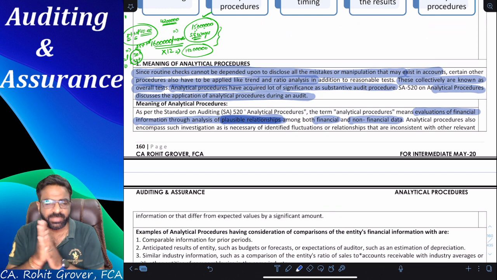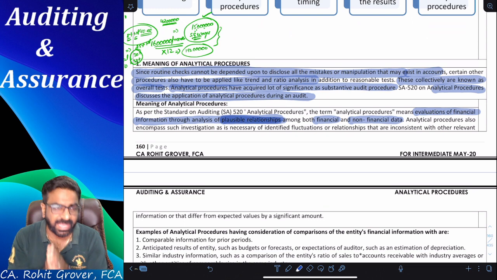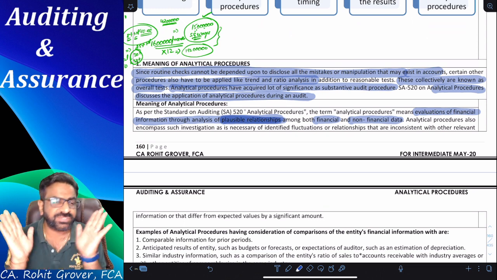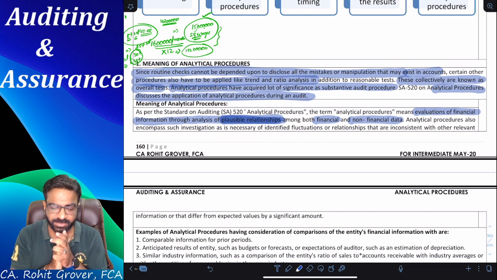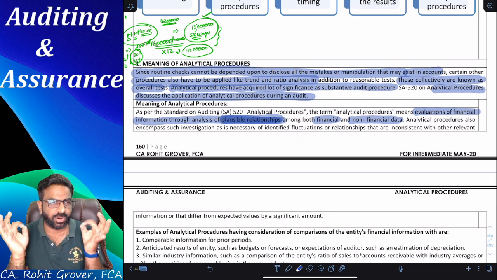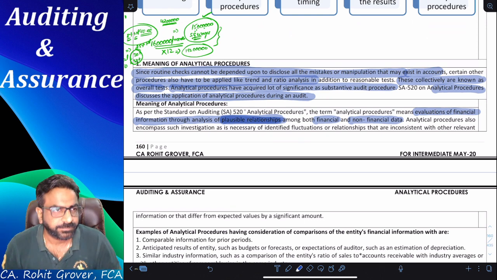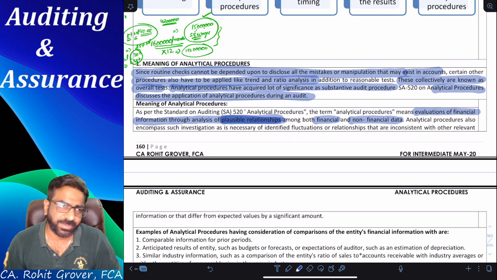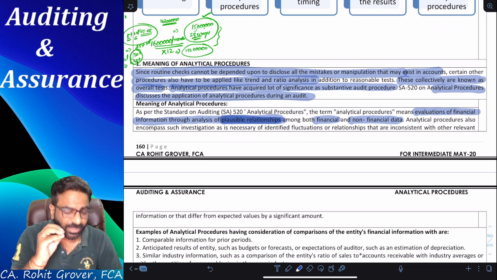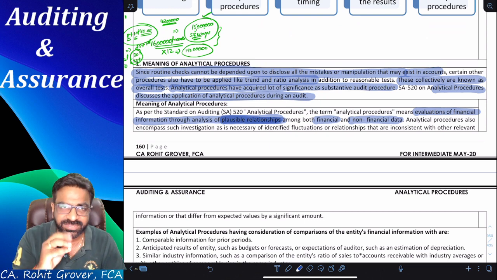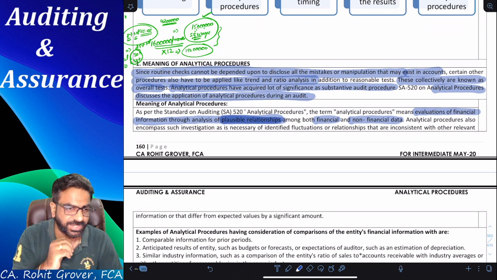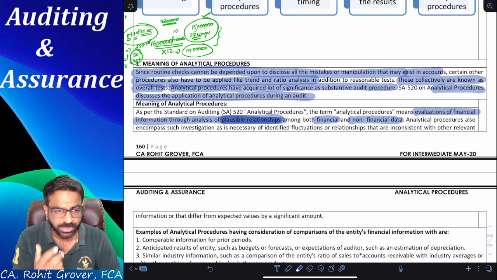Now, everyone, please tell me, should I say that the accounting system of every entity should be highly strong? Tell me, how many of you agree with me? The accounting system of every entity should be highly strong and highly competent. Yes or no? Yes. So that is called financial information. But my question is, who runs the accounting system? Is it the computers or is it the human resource that runs it? Human resource. Both. Yeah, both.